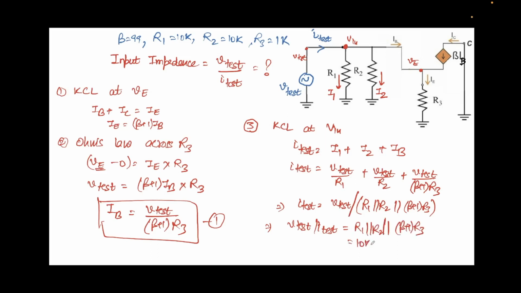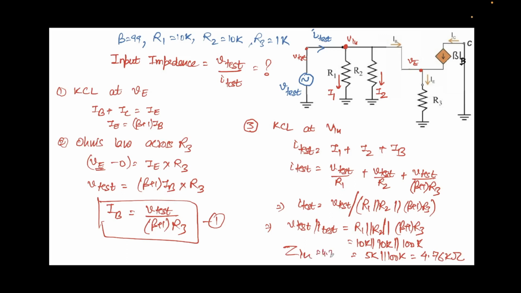So this is 10k parallel 10k parallel, beta is 99, so that will be 100 times R3, that will be 100k. 10k parallel 10k is 5k, so 5k parallel 100k. Let me look into my calculator, and this value is coming out to be 4.76 kilo ohms. So this is nothing but V test over I test, nothing but input impedance Zin, right?